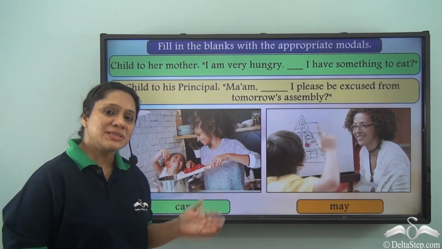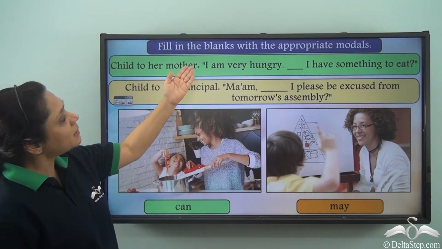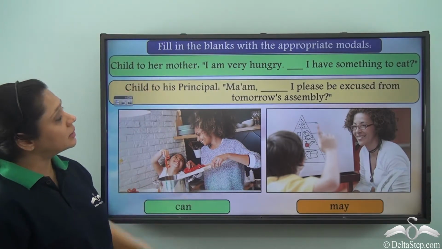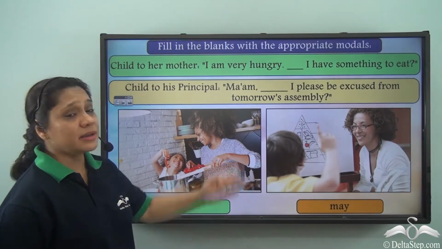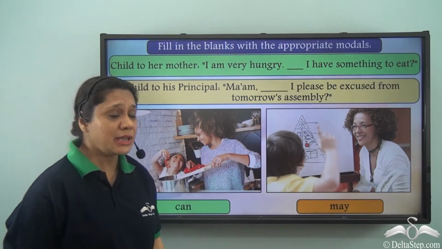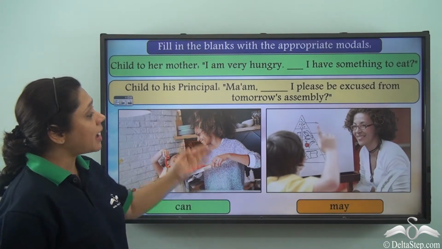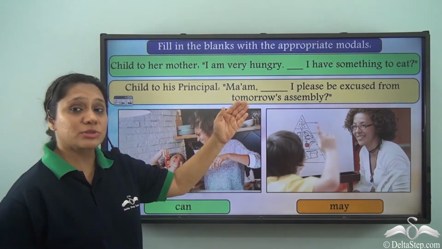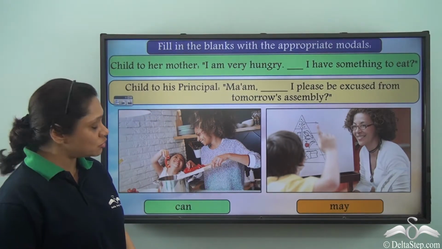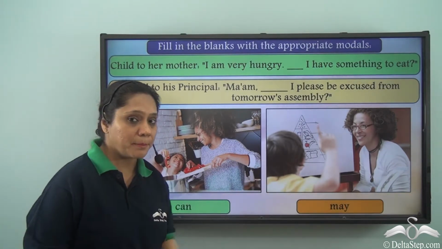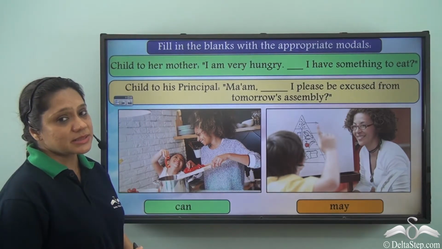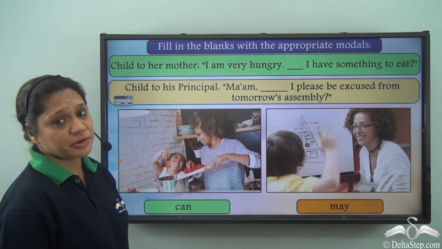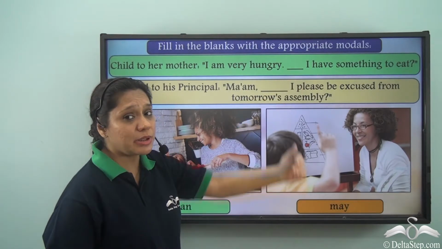So let us try to do this exercise now. Fill in the blanks with the appropriate modals. Child to her mother, I am very hungry. Dash, I have something to eat. Child to his principal, ma'am, dash, I please be excused from tomorrow's assembly. The options given to us are can and may. So let us take the sentences one by one. Child to her mother, I am very hungry. Dash, I have something to eat.